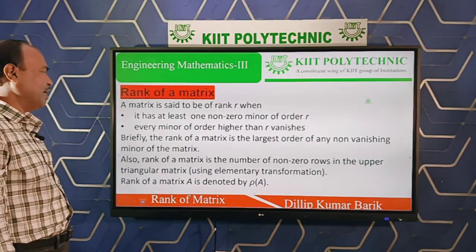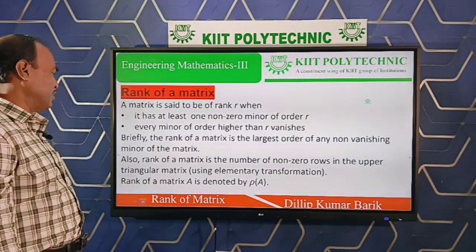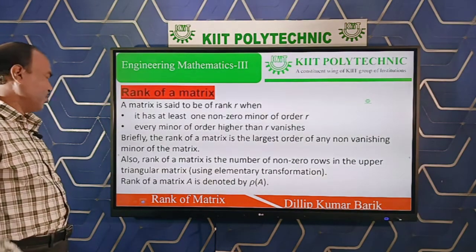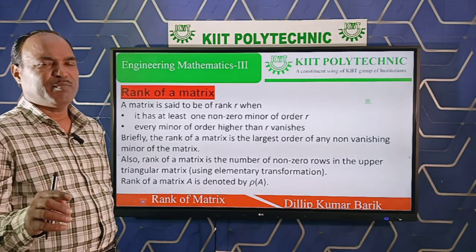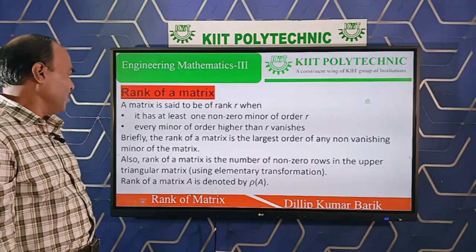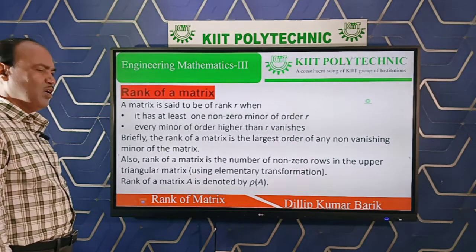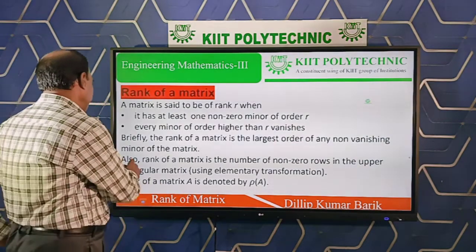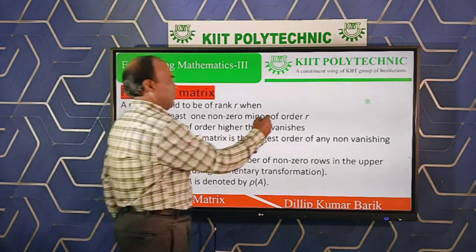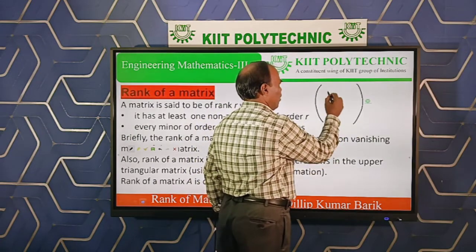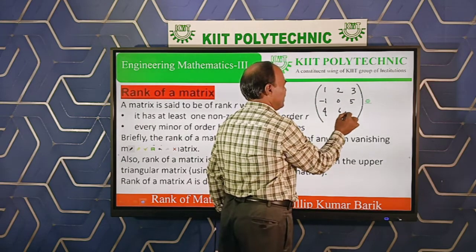Briefly, the rank of a matrix is the largest order of any non-vanishing minor of the matrix. Largest means highest order. As a second characterization, by a similar method, the rank of a matrix is the number of non-zero rows in the upper triangular matrix. Suppose I take a matrix, say 1 2 3, minus 1 0 5, 4 6 7.